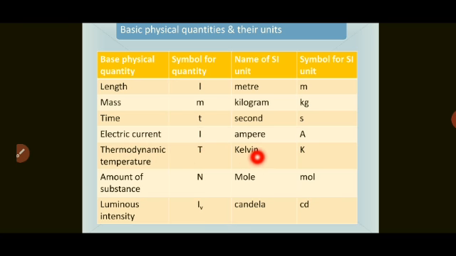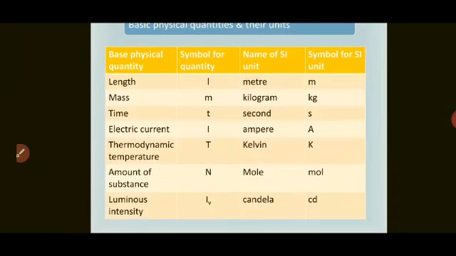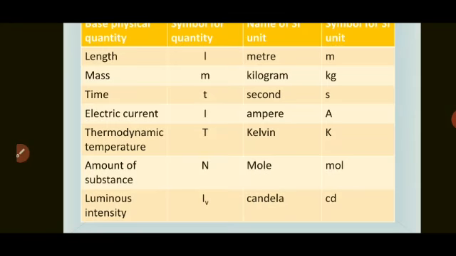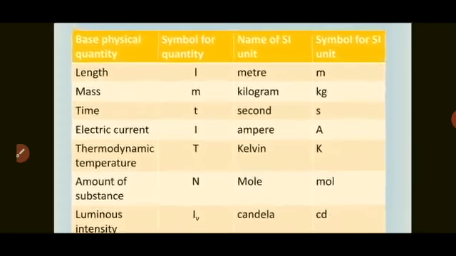Then SI unit is Kelvin and the symbol for SI unit is capital K. Then amount of substance, how much amount is given, that is shown with capital N. Name of the SI unit is mole and symbol for SI unit is mol. Then luminous intensity, it is shown with Iv. The SI unit for this is candela and symbol for this is cd.